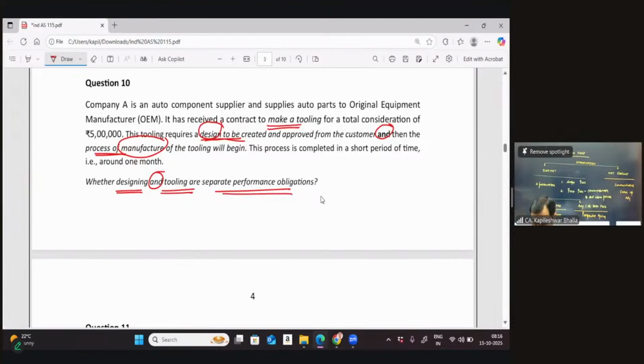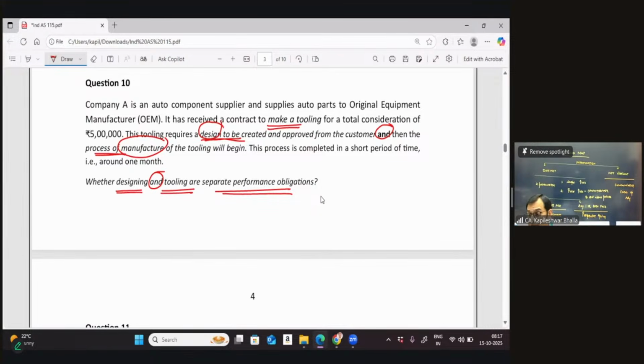So in this particular case, if you look at the entity's perception, we can undoubtedly conclude that the entity might be providing separate services. There might be many customers coming to them requiring only designing, or many customers who might be requiring only tooling, because in varied situations, you should always assume that customers would be of different varieties. I may have customers who come only for designing, and customers who come only for tooling. From the entity's point of view, they might be regularly selling these things.